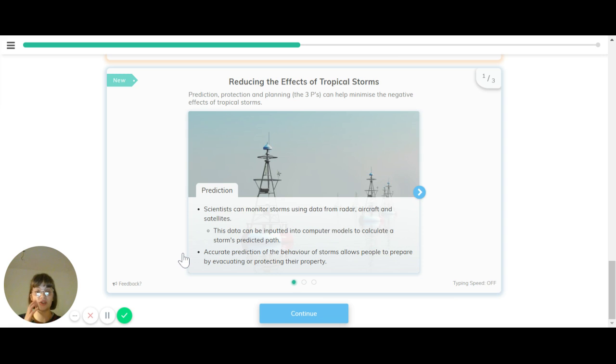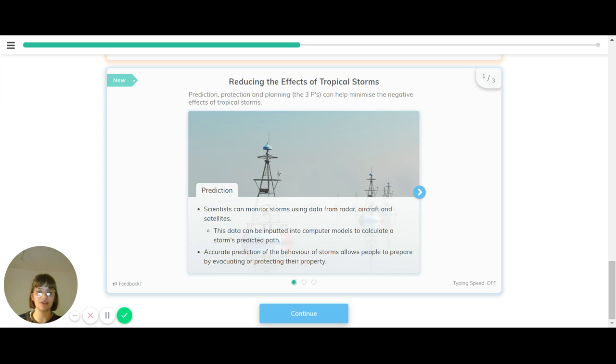Now let's look at how we can reduce the effects of tropical storms. You need to look here at the 3 Ps: prediction, protection, and planning, which can help minimise the negative effects of tropical storms. Let's start with prediction. Scientists can monitor storms using data from radar, aircraft, and satellites, which can then be input into computer models to calculate a storm's predicted path.